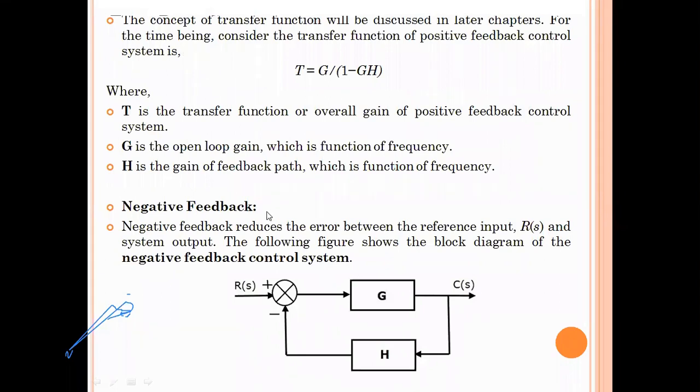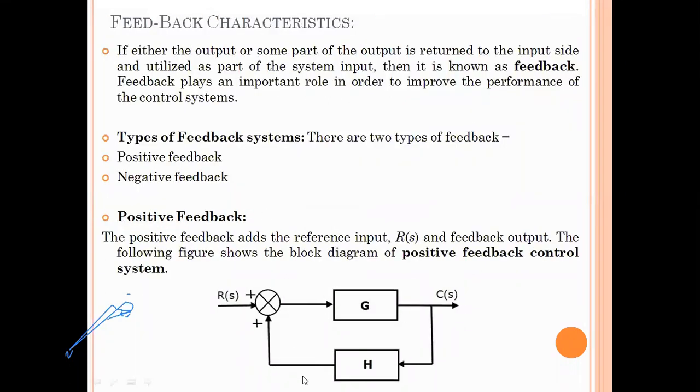So if we want to get the transfer function of this particular system, transfer function is nothing but the ratio of output to the input in the Laplace domain. It is already in the Laplace domain.